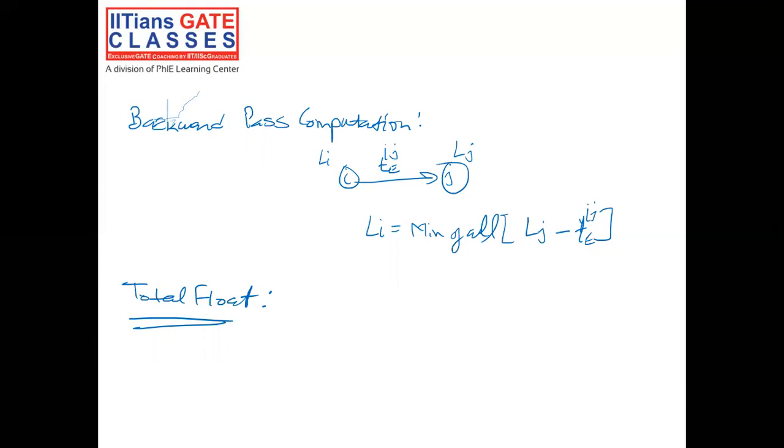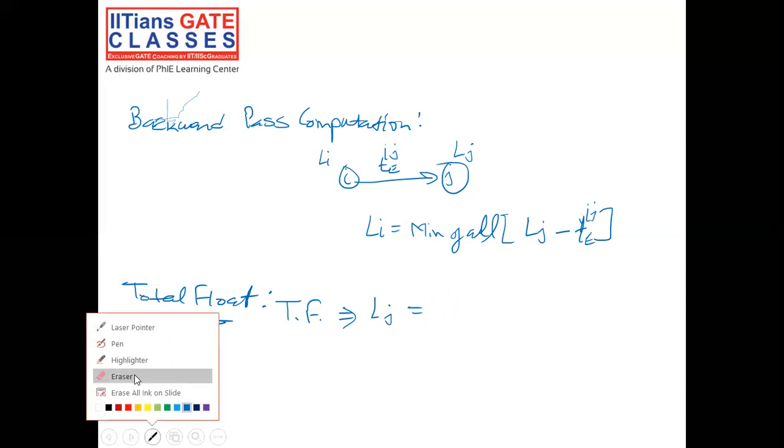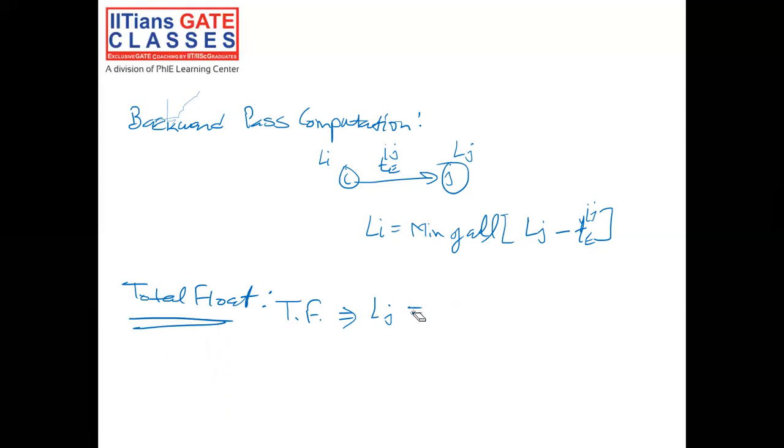How can we calculate the total float? Total float can be calculated for any activity as: total float equals Lj minus Ei plus Te of ij.